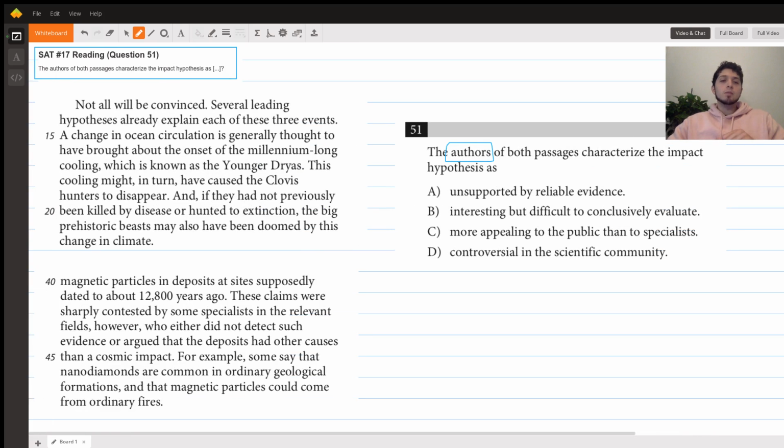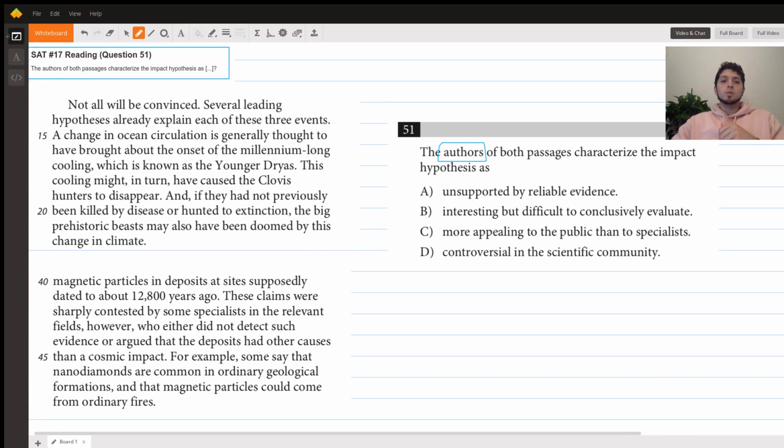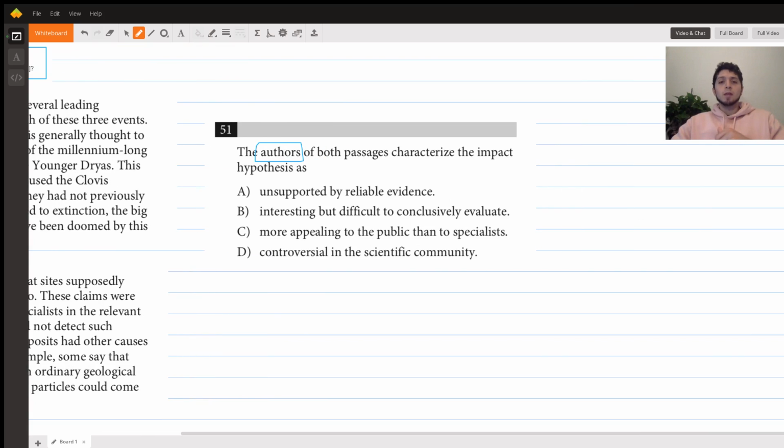Unfortunately, I'm not able to put both passages up, which would be more helpful. I'll put up some videos so you can see the way I break them down. When you're comparing paired passages, you have to have a decent comprehension of the argument of both passages. So this is not really a question that you can do by finding specific text.